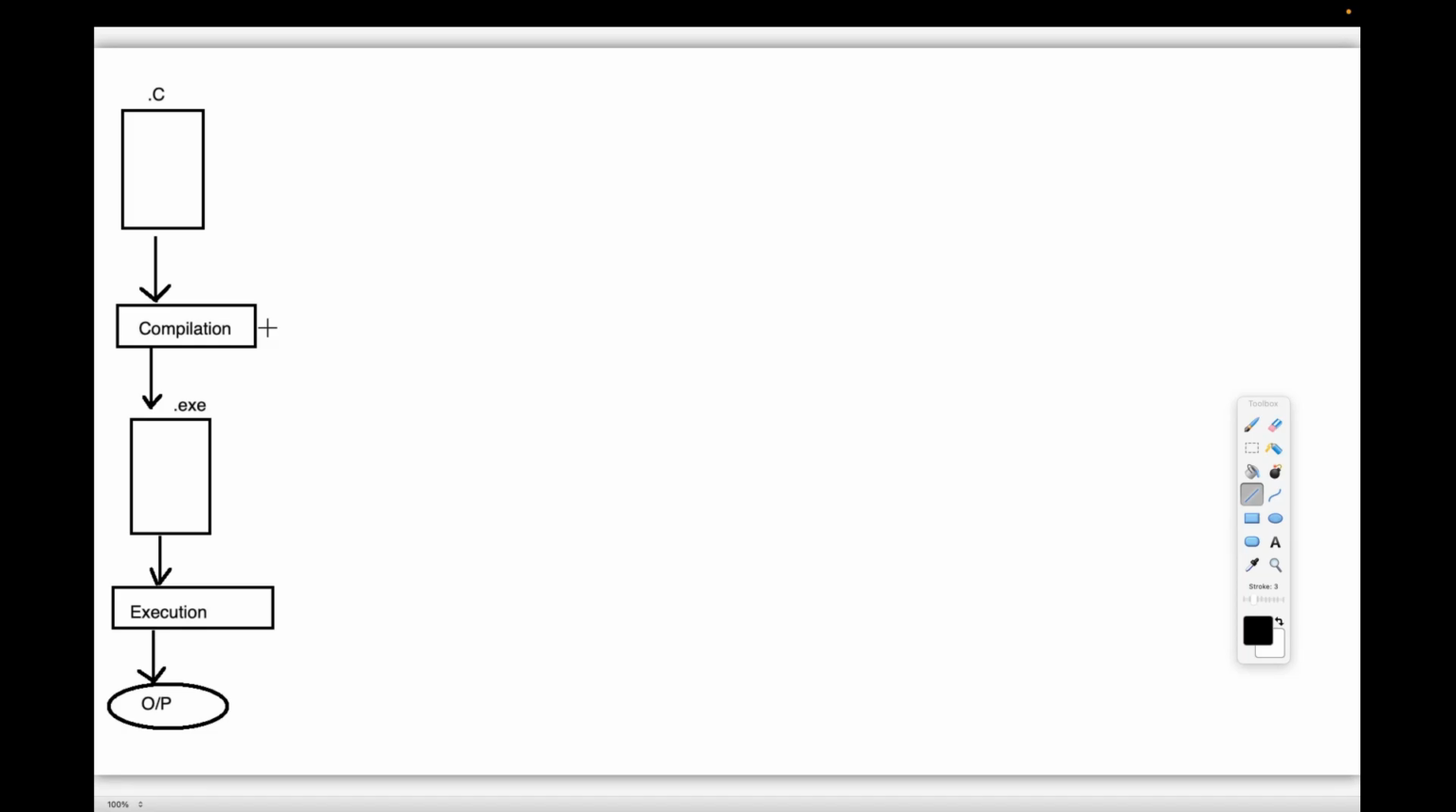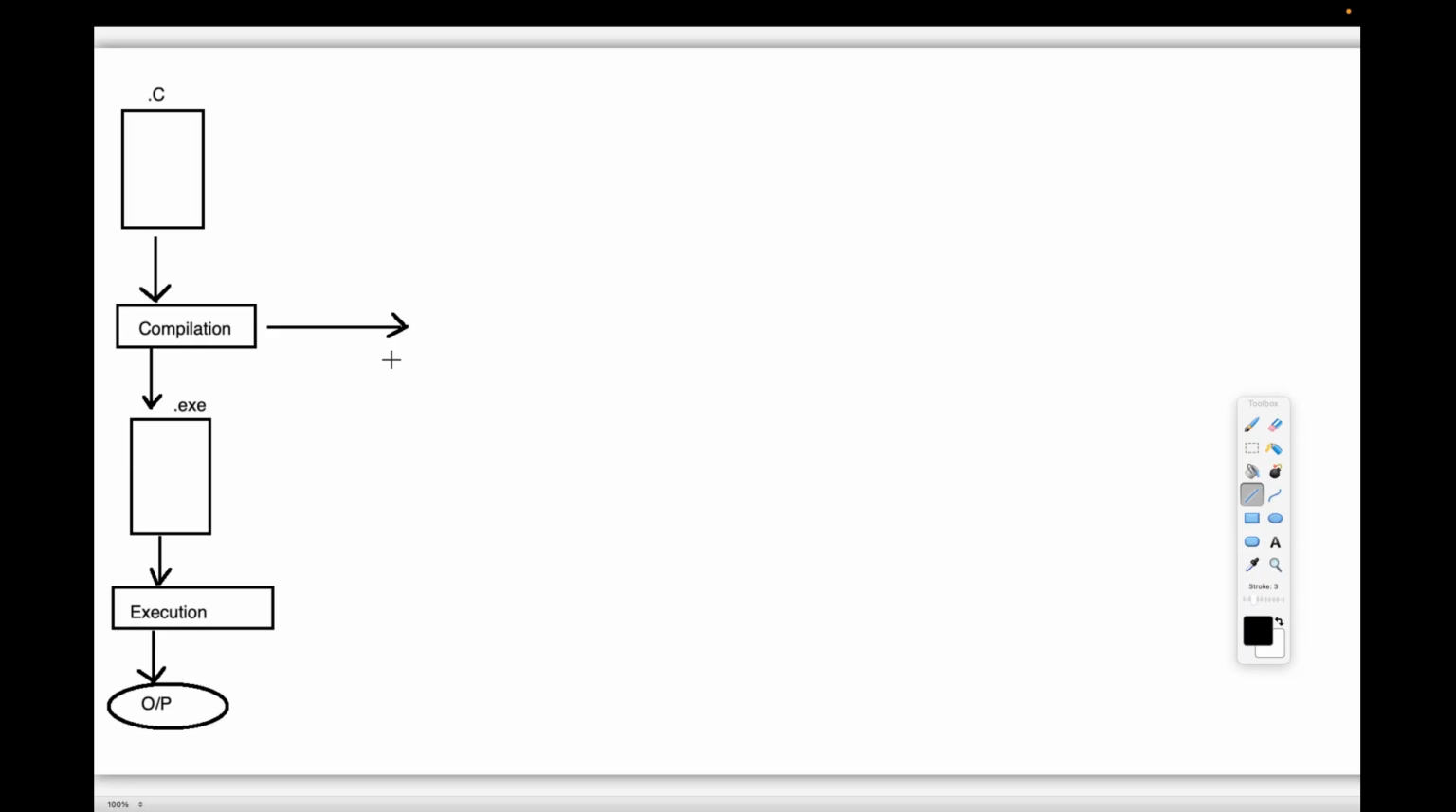Who is performing this compilation? Everybody respond. Who is responsible for performing compilation? In the previous diagram I asked what the purpose of compilation is. Now my question is, who is performing compilation? Of course, the user is performing compilation, no doubt about that. But with the help of what? The user will use what to perform compilation?